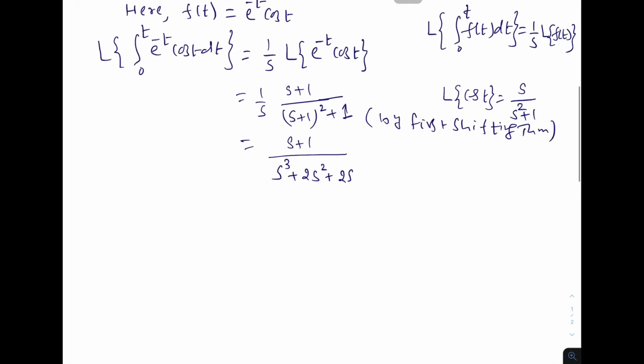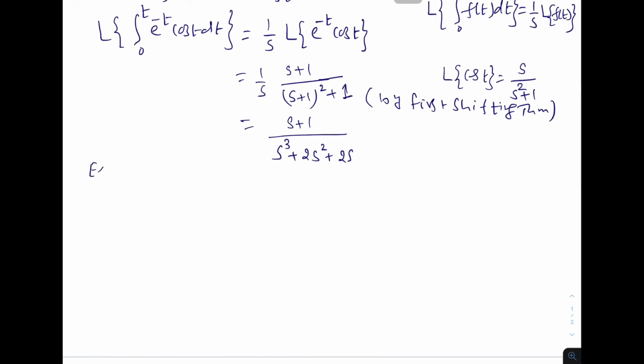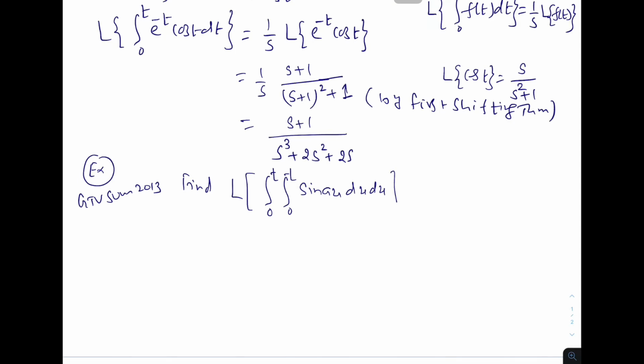Next, let us see this one. This was asked in GTU summer 2013. So, it is a simple example. Find Laplace transformation of integration 0 to t sine au du, like this.